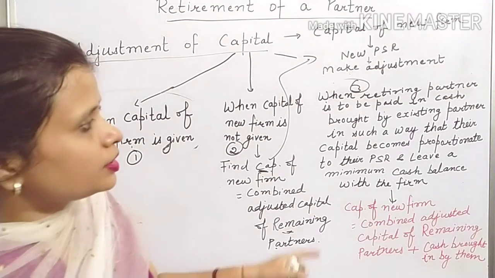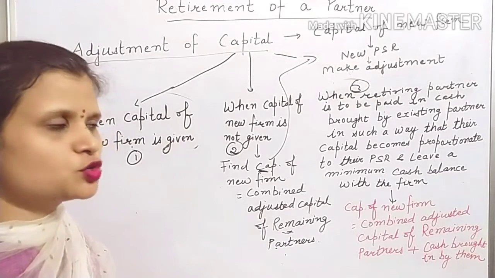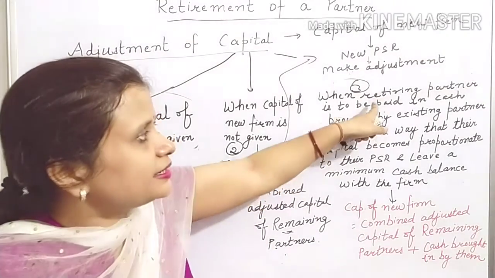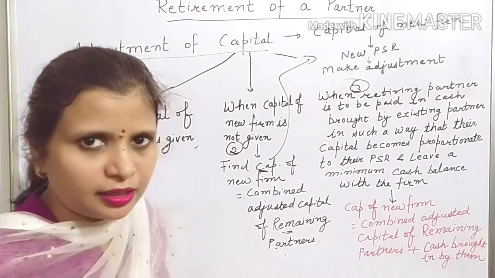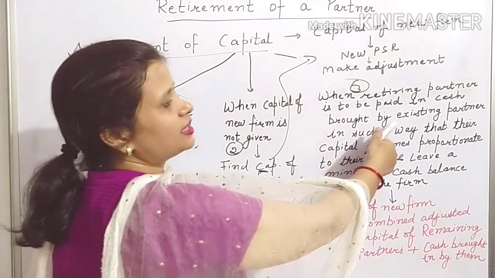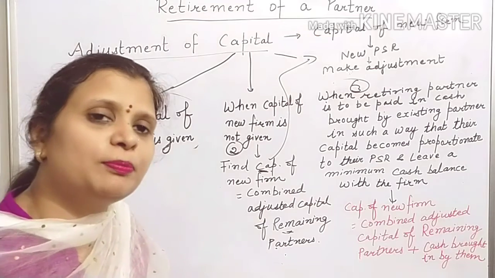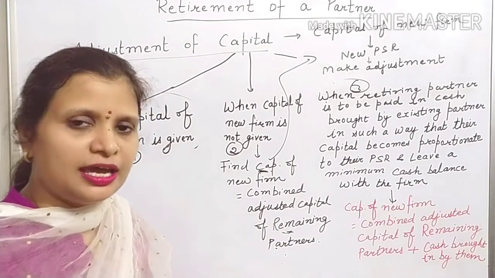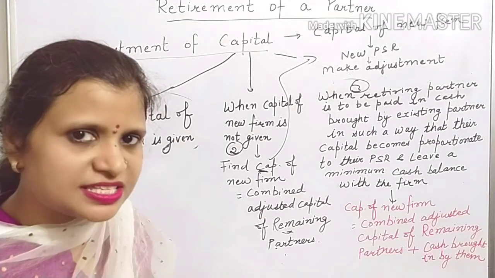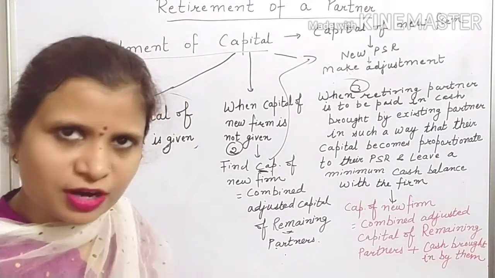Third one. Sometimes it will be given in the question that the firm wants to settle the claim of retiring partner. And to settle the claim of retiring partner, the firm requires some cash. So that cash will be brought by the existing partners. And how they will bring the cash? They will bring the cash in such a way that their capital becomes proportionate to their new PSR, plus there remains a minimum cash balance with the firm.